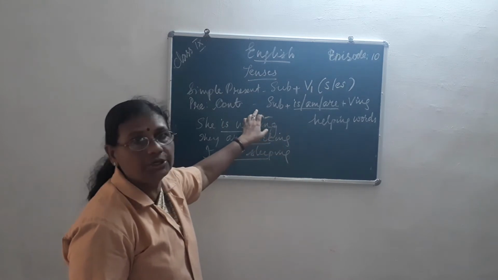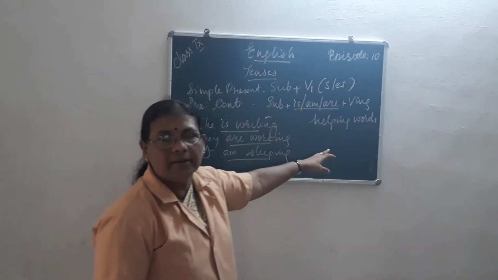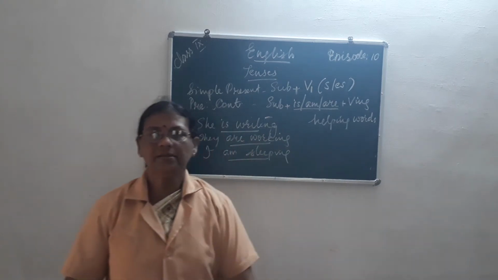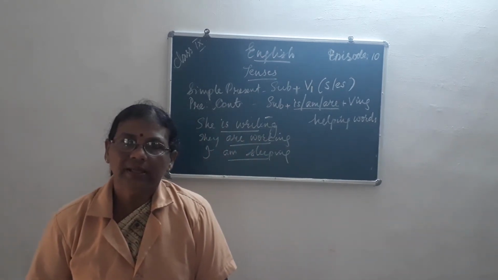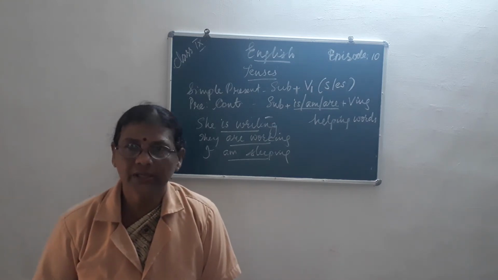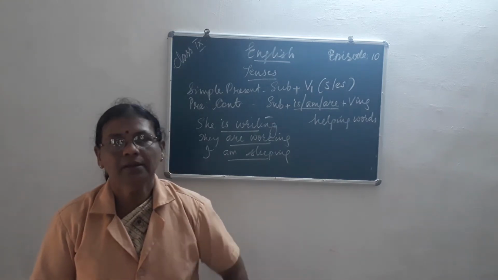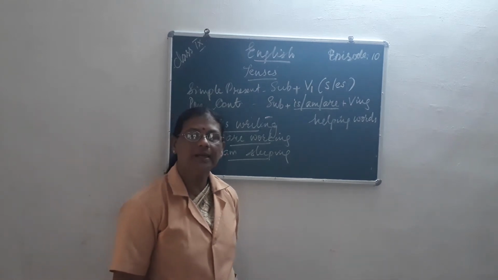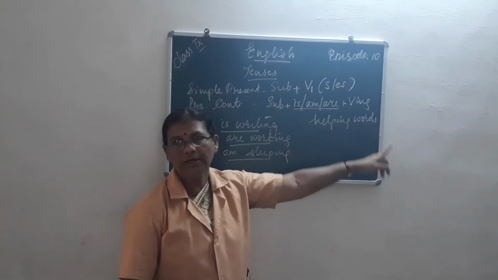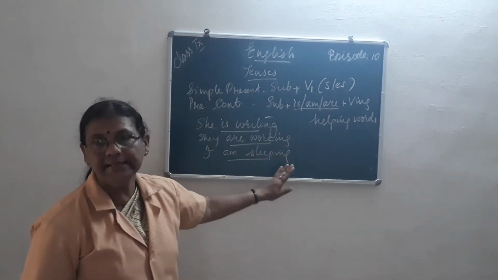So, because it is continuing, what do we have to add? Ing we have to add along with the verb. So, always remember, in any tense form, that is present, past or future, if it is continuing, what do we have to add? We have to add ing along with the verb. Understood now? So now you got this idea.